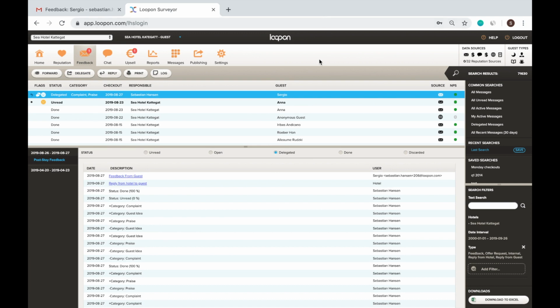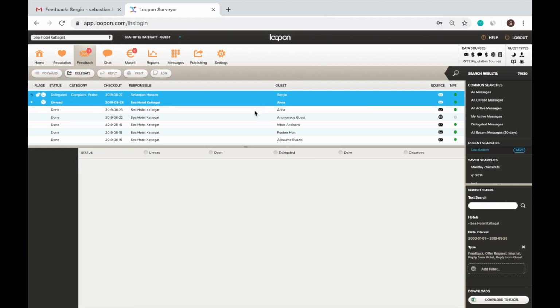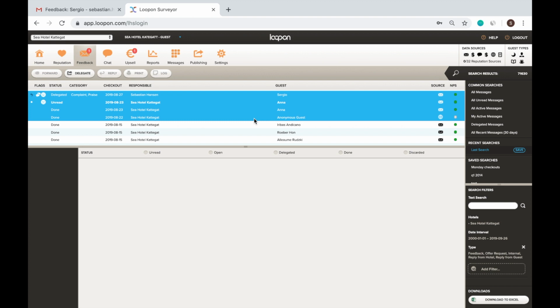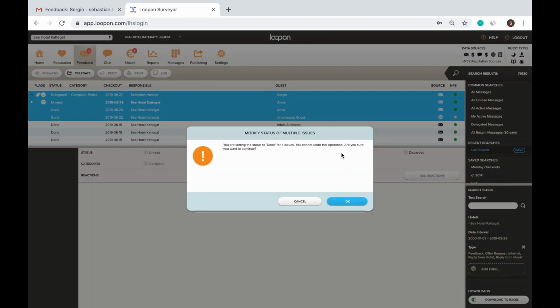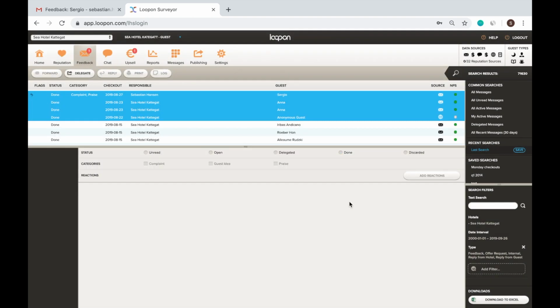If you want to modify the status of multiple feedback issues at once, use Shift to select more than one item. Then select the status that you would like to move the messages to.